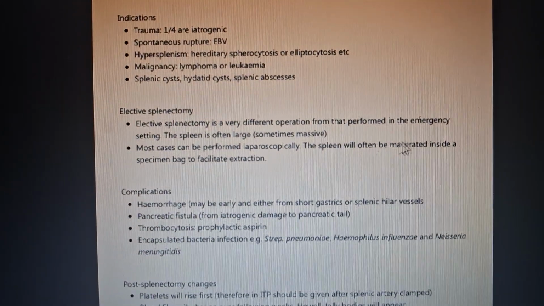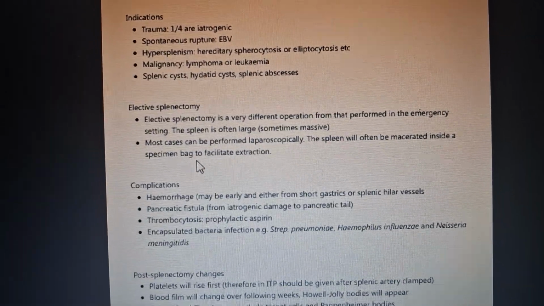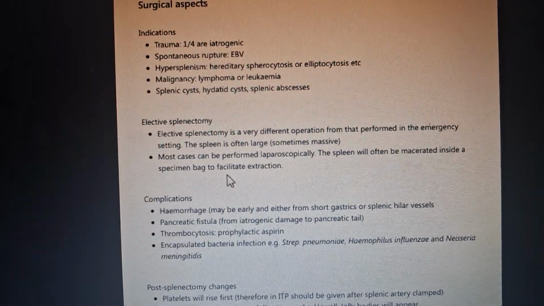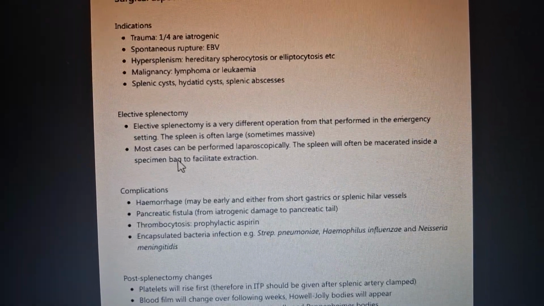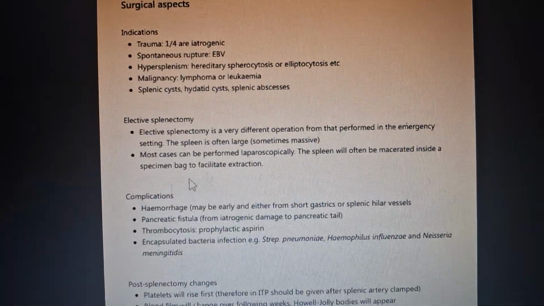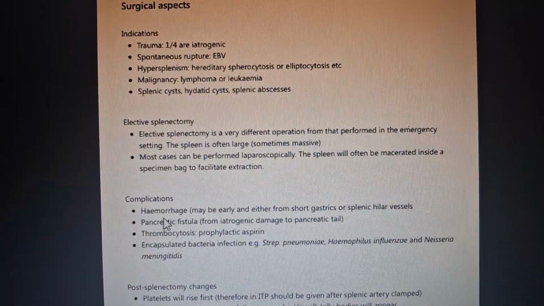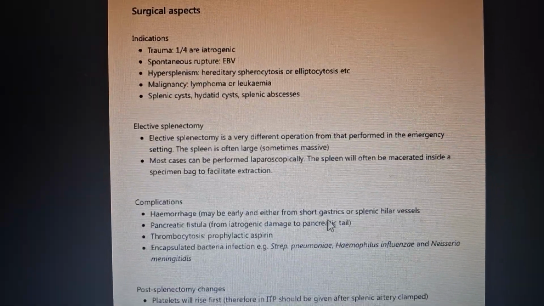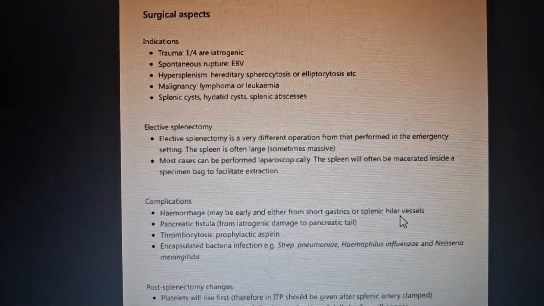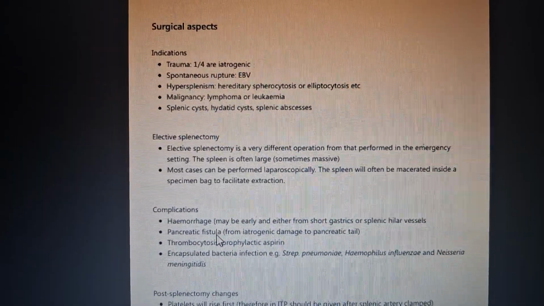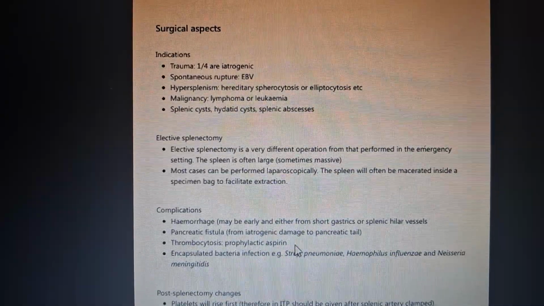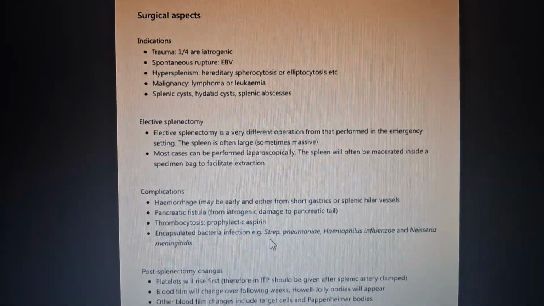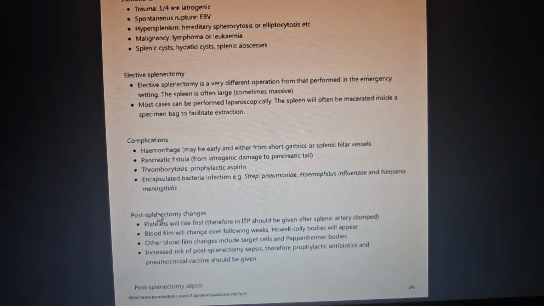Elective splenectomy is a different operation from that performed in the emergency setting. Spleen is usually large, sometimes massive. Most cases can be performed laparoscopically. The spleen will often be macerated inside a specimen bag to facilitate extraction. What are the complications? Hemorrhage may be early and either from short gastrics or splenic hilar vessels. Next is pancreatic fistula, from iatrogenic damage to the pancreatic tail, thrombocytosis, prophylactic aspirin, and encapsulated bacteria infection: Streptococcus pneumoniae, Haemophilus influenzae, and Neisseria meningitidis.